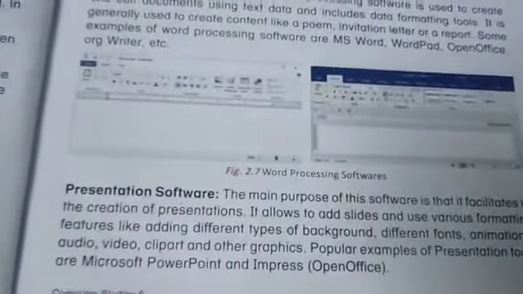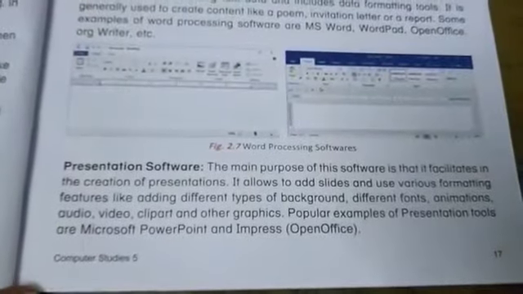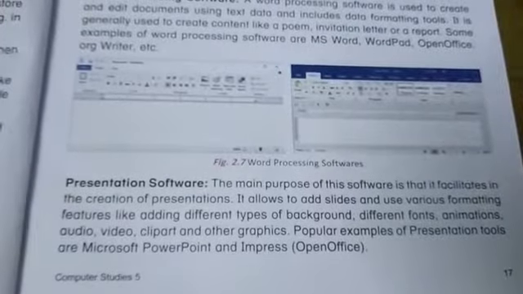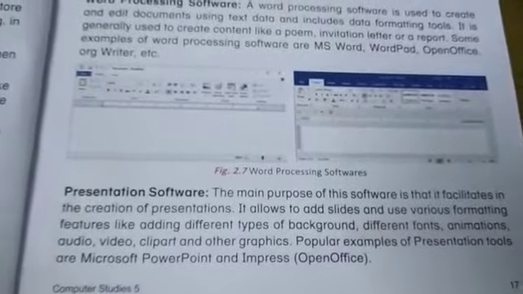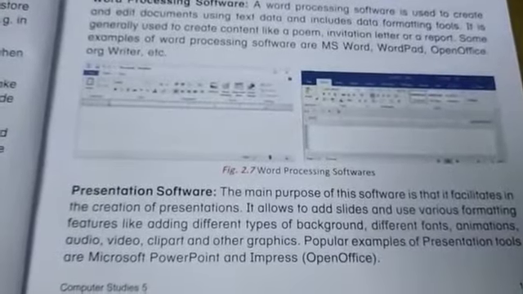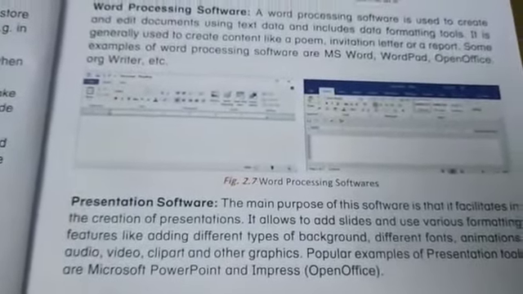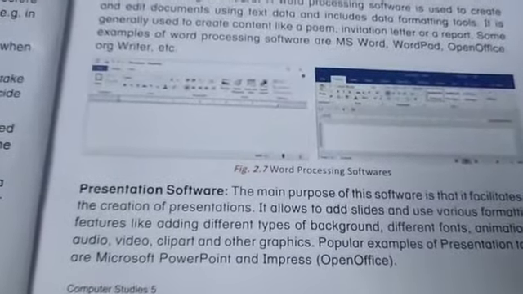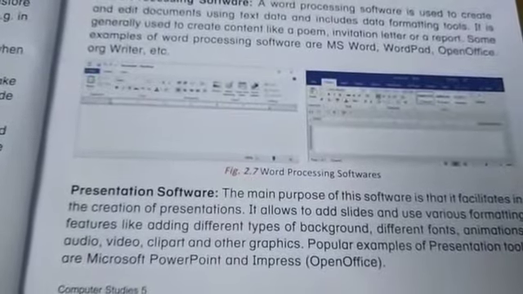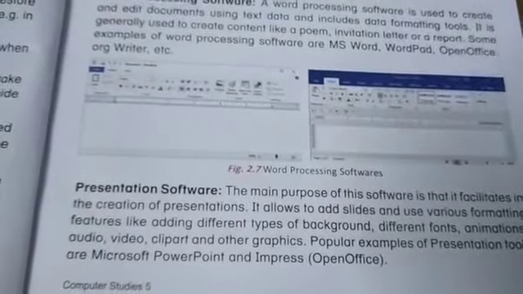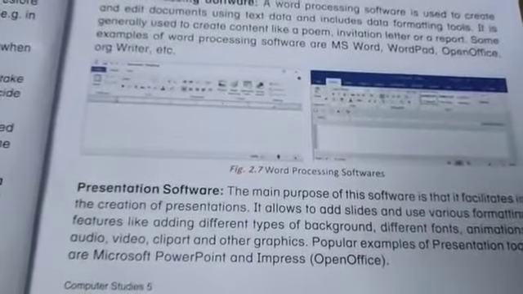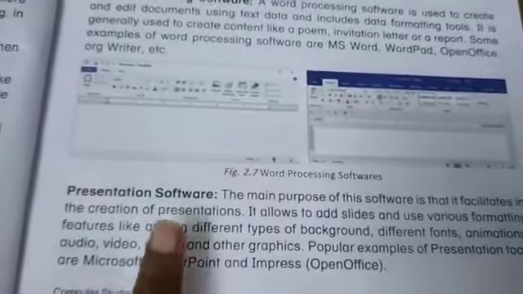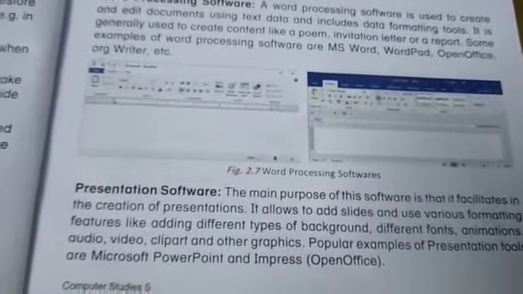Now come to the presentation software. The main purpose of this software is that it facilitates the creation of presentations, which office persons or college going students mainly use. It allows you to add slides and use various formatting features like different types of backgrounds, different fonts, animations, audio, video, clip art and other graphics. This is what we use when we want to make a slideshow.